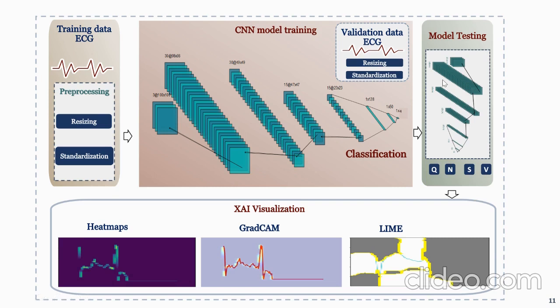The loss function used for the CNN is categorical cross entropy, and the regularization methods that we have adopted are dropout and early stopping methods. For optimization, we have used the Adam Optimizer with an initial learning rate of 0.001.